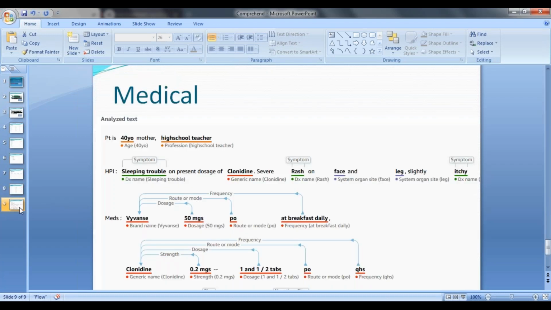medical. If you give a medical document as an input to Comprehend, it can produce the results in this format. The first one is the patient is a 40-year-old mother and the profession is high school teacher, and history of personal illness. That is, the symptoms are sleeping trouble, rash, and itchy. And what medications are proposed? It gives the brand of the medication, the dosage, and how frequently it has to be taken. So this is how Comprehend can produce the results.